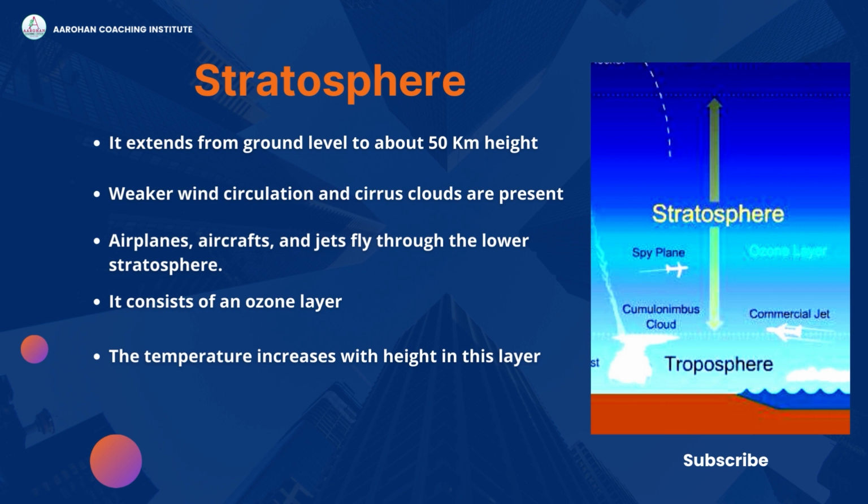It also consists of an ozone layer which acts as a safeguard as it absorbs ultraviolet rays of sunlight. In this way, it helps to reduce the temperature of Earth. The ozone layer extends from ground level to 15 to 30 kilometers height. The temperature increases with height in this layer due to the presence of ozone molecules. Nowadays, this ozone layer has been depleted due to excessive emission of greenhouse gases on the Earth's surface. Ozone depletion is very dangerous for Earth as it may increase the temperature of Earth and cause global warming. The upper layer of the stratosphere is known as the stratopause.